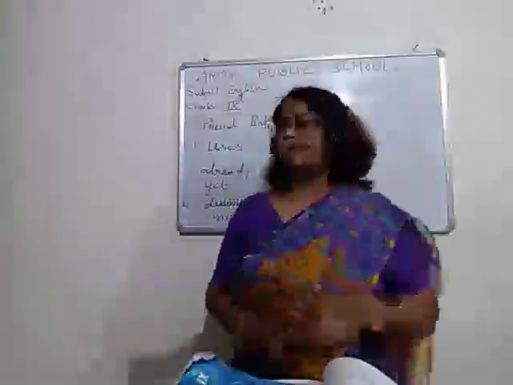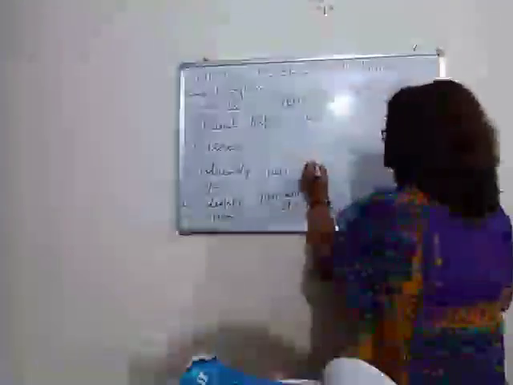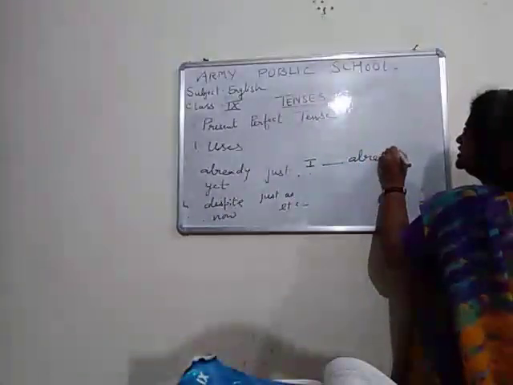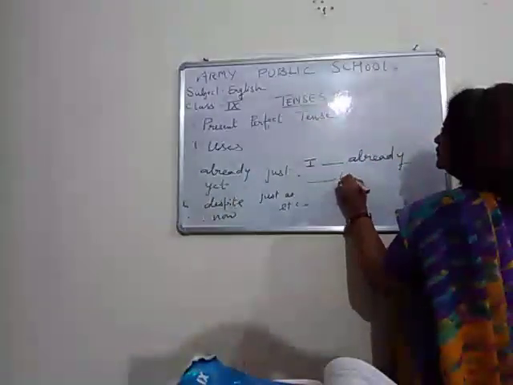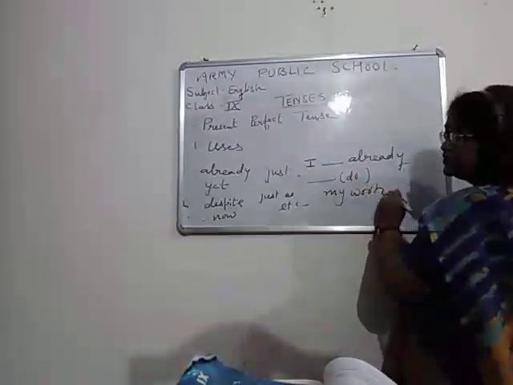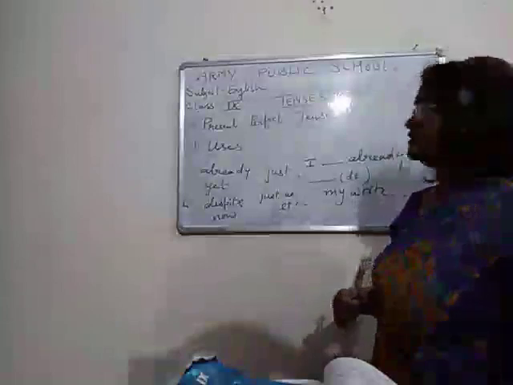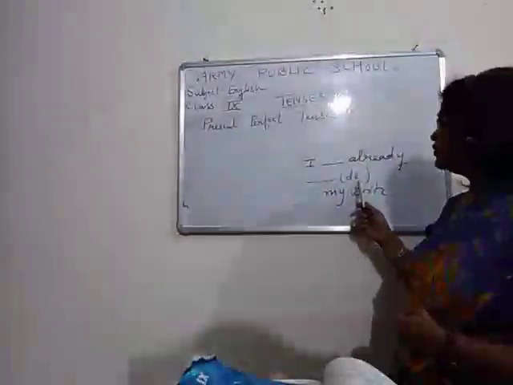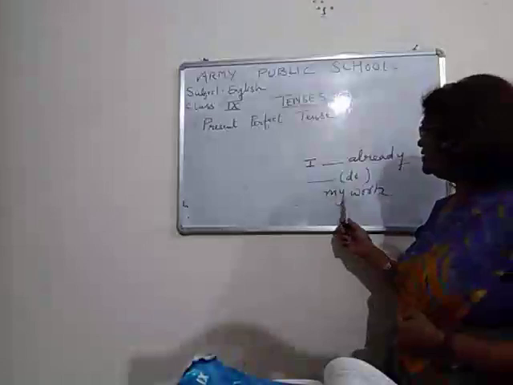But if you see, if this is written here, "I have already", look at this sentence. Children, read this sentence I've written here. I dash have already, do will be the verb, my work.